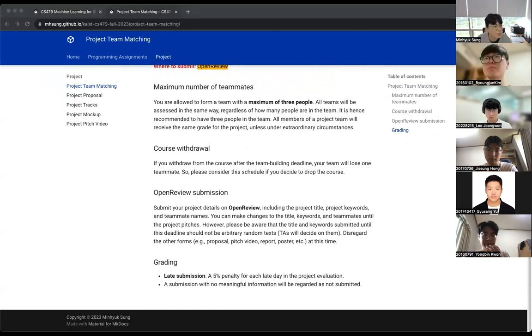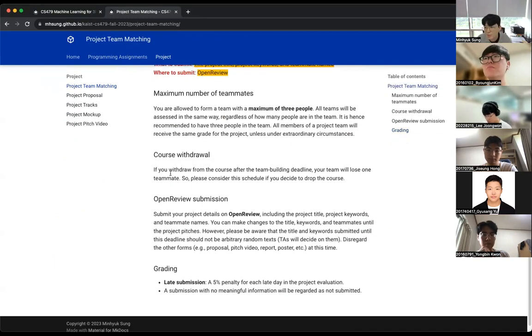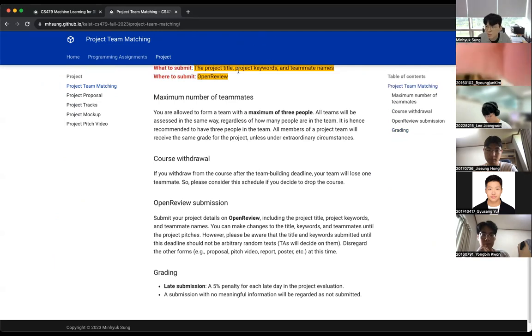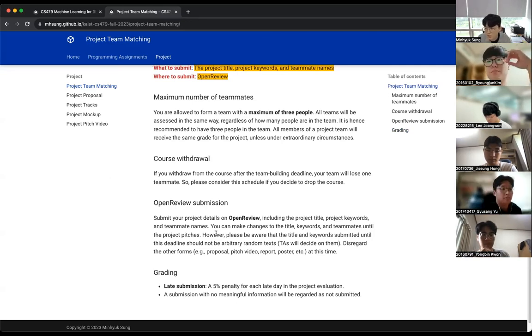If you go to the Open Review page, I didn't put the link here, but you can find the link of the Open Review in our Slack workspace. What you need to do is submit not only the names of the teammates, but also the project title and the project keywords. Do not worry too much about the project title and the keywords; you can change the idea for the project.